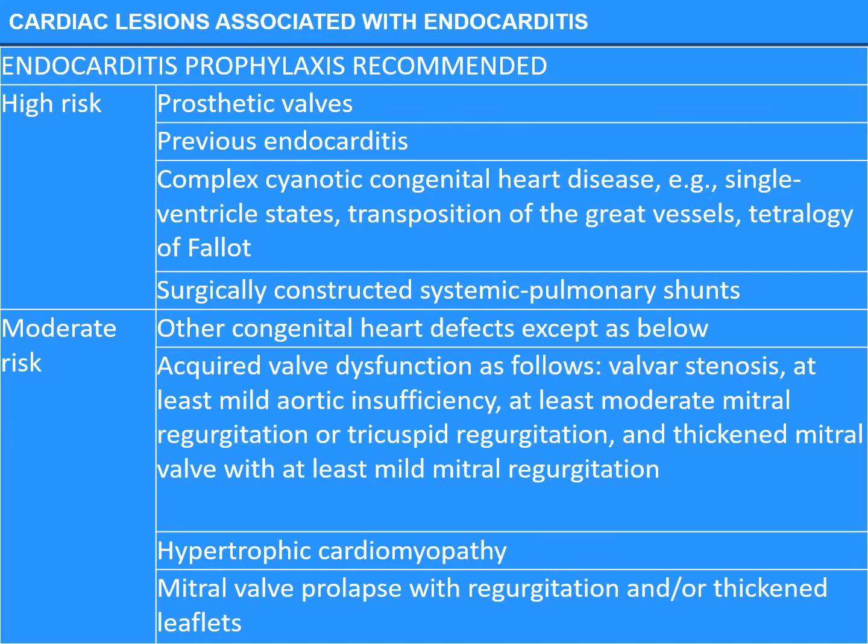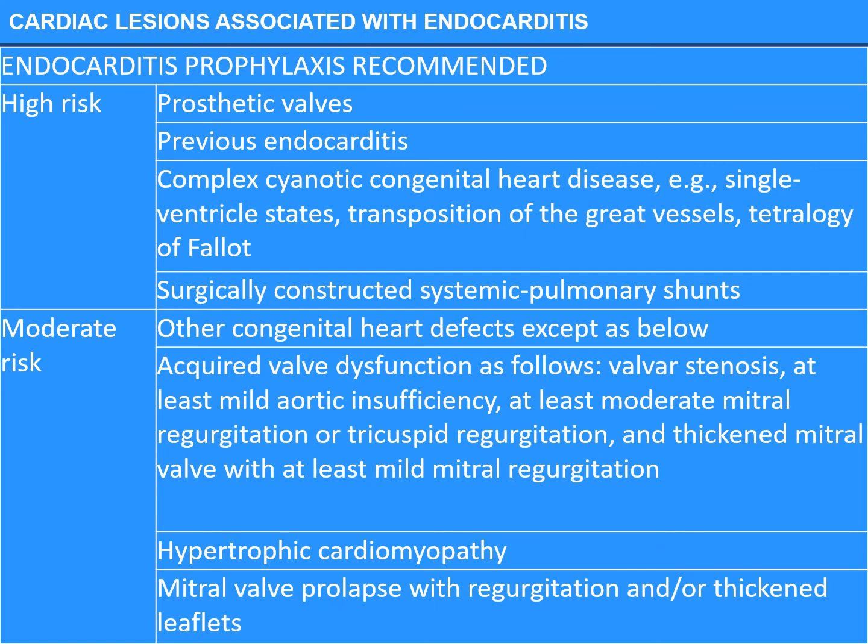If the patient is high risk, as we discussed, then prophylaxis is recommended. In prosthetic valves, in previous endocarditis, and again, repeating, the complex cyanotic congenital heart disease and the surgically constructed systemic pulmonary shunts. Then comes the moderate risk.